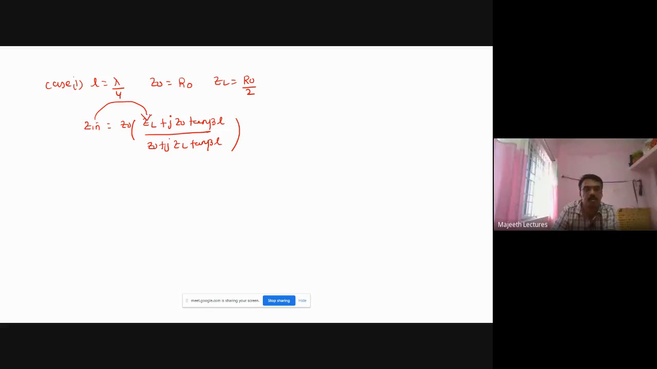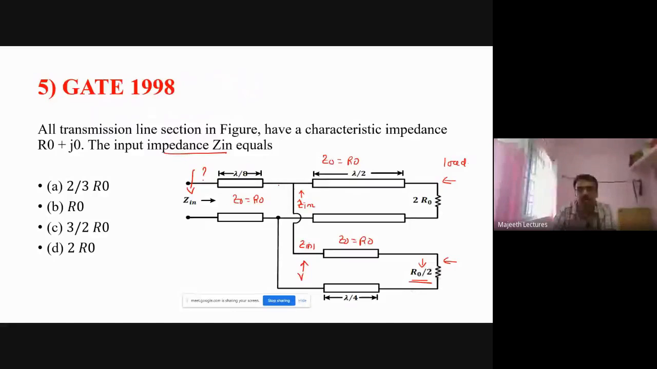So your Zin depends on ZL. Input impedance depends on load impedance. So when you want to find Zin, I want the impedance at this point. That is, this load impedance is the input impedance for this line and this line. So first I have to find the input impedance for this line and this line. That is a load impedance for this line. So then only I can find Zin. So first I find Zin1, the input impedance of this segment. Zin2 is the input impedance of this segment. These two input impedances are acting as a load impedance for segment 3. From that only I can find Zin.